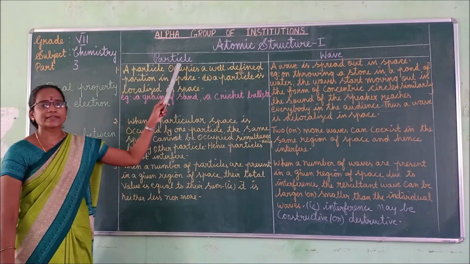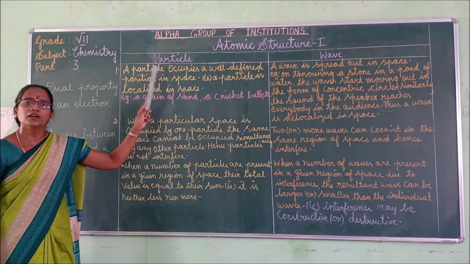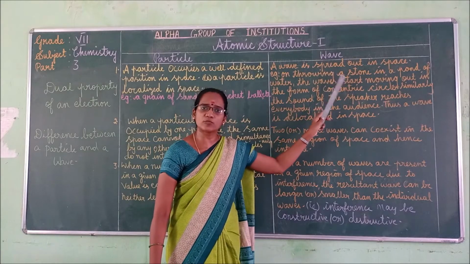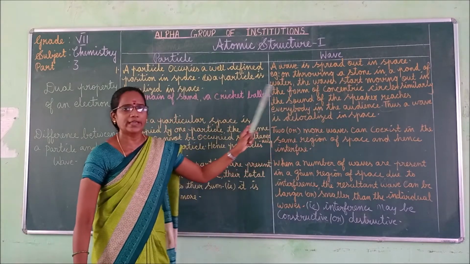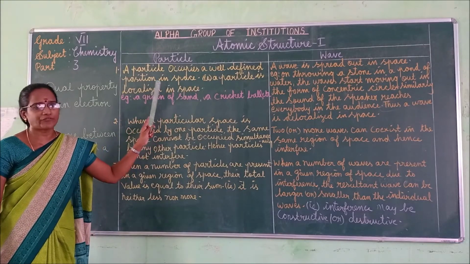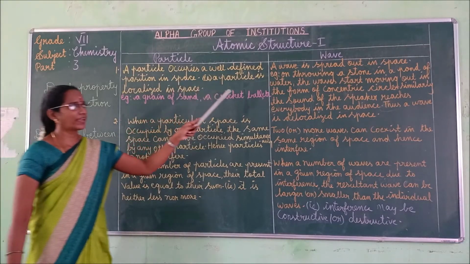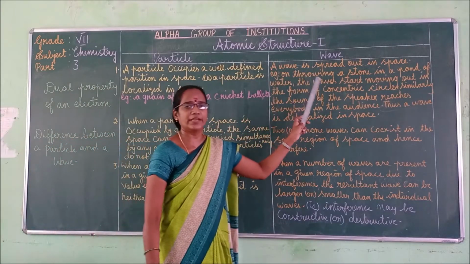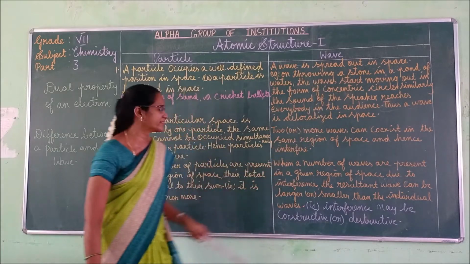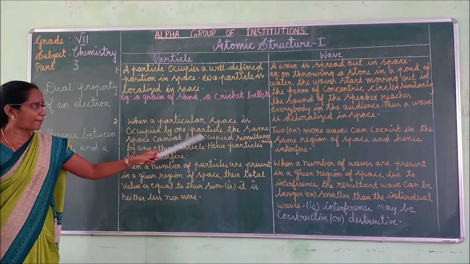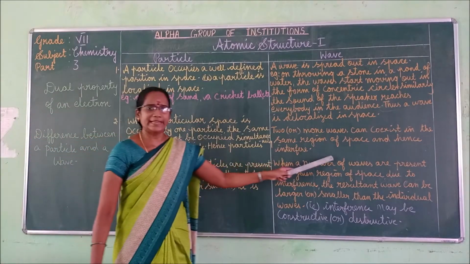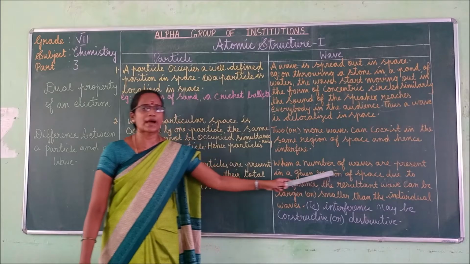So mainly the particle means a minute portion of matter, whereas wave is characterized by its frequency. Okay, so what is the first point? Particle occupies a clearly defined space, whereas wave is spread out in space, isn't it? Wave is spread out in space. It is characterized by its frequency. Second point, particles do not interfere, whereas waves can interfere. Interfere means take part. Okay.